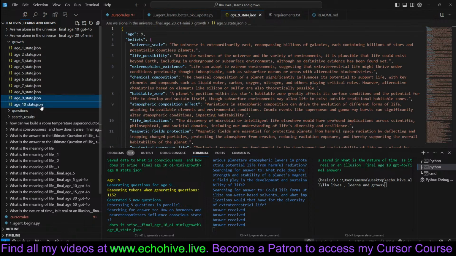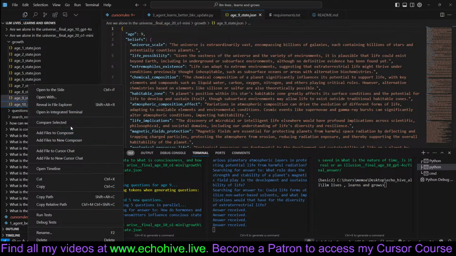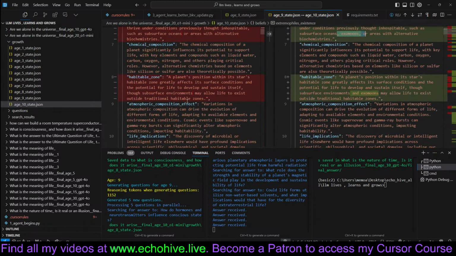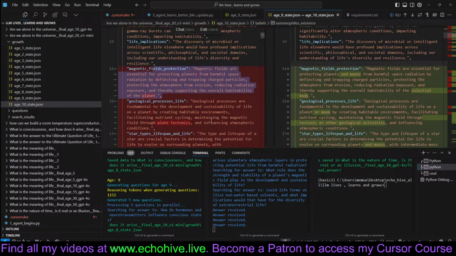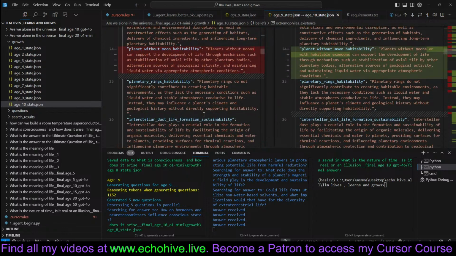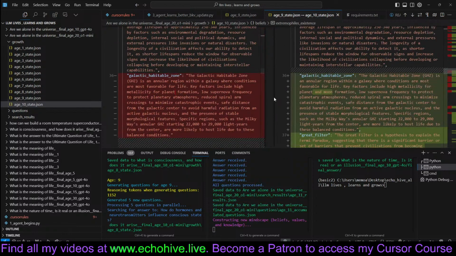If you compare the age 9 state to the age 10 state, we see that even from age 9 to age 10, these two beliefs have been altered with this particular slip, and these exomoons have been added. So this must have been new information. The habitable zone has been altered. Magnetic fields, geological processes, life have been altered. So quite a lot of it has been altered, and some new ones have been added.